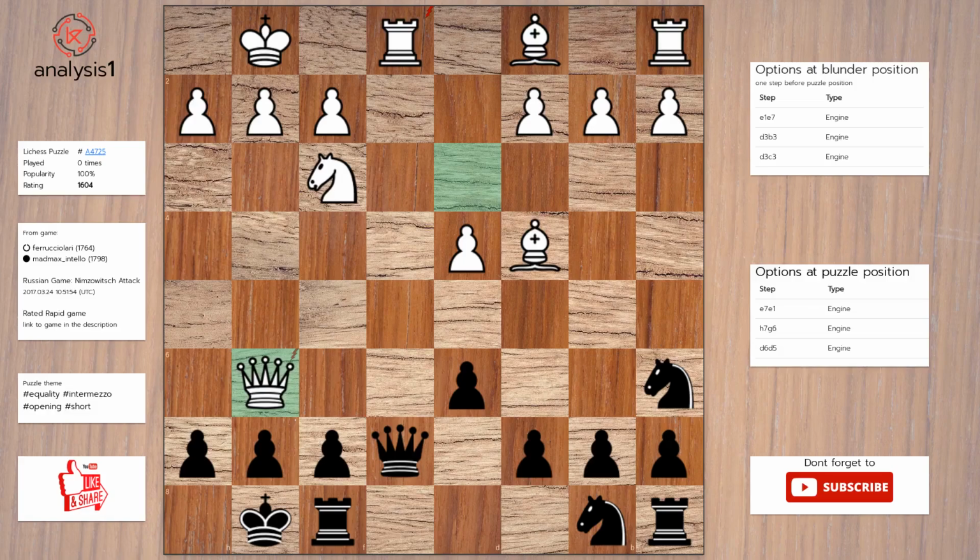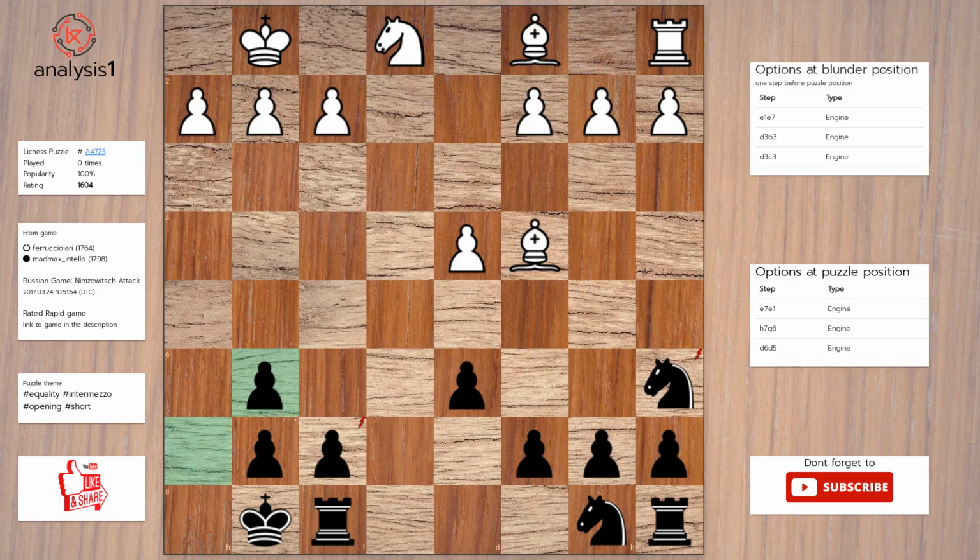Here are threats in puzzle position. Queen takes rook, check. Pawn takes queen. Let us look at checks in puzzle position. Queen takes rook, check. The answer is: queen takes rook, check. Knight takes queen. Pawn takes queen.